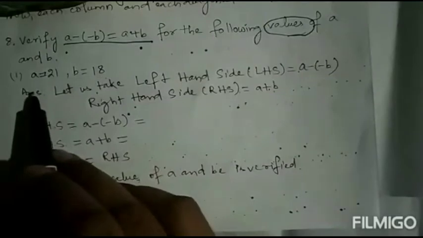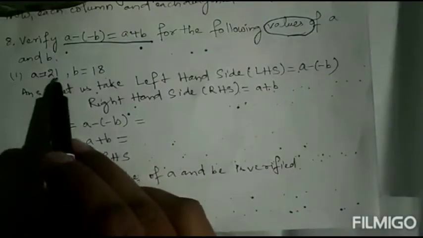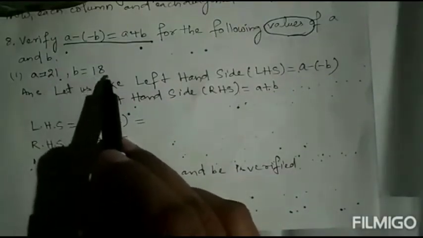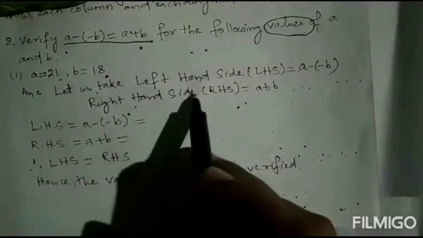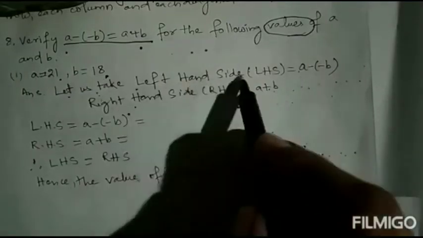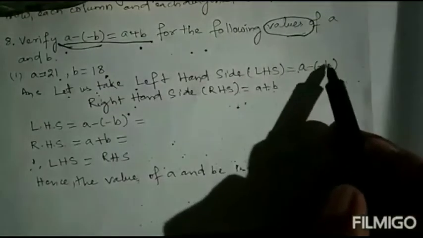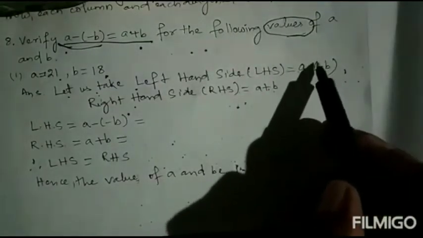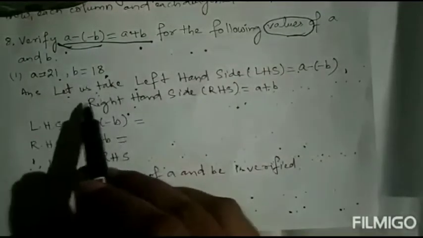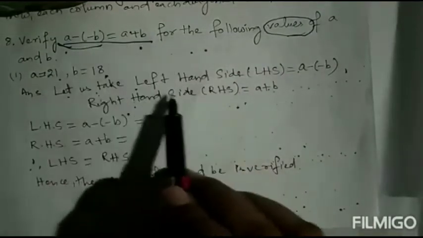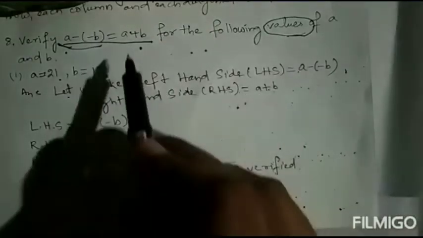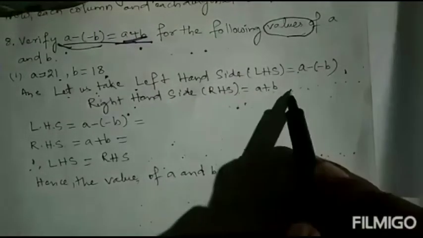So number 1 we will see. Number 1, A equal to 21. Number 2, B equal to 18 is given. The same thing I have written. Let us take the left hand side as LHS. So this one is the left hand side: A minus whole minus B. Next, the right side is this one. So the right hand side, RHS, equal to A plus B.